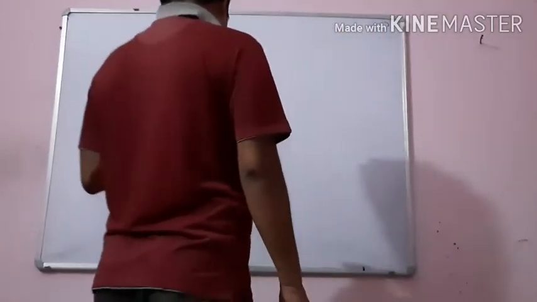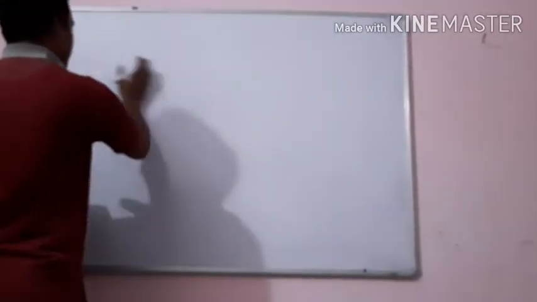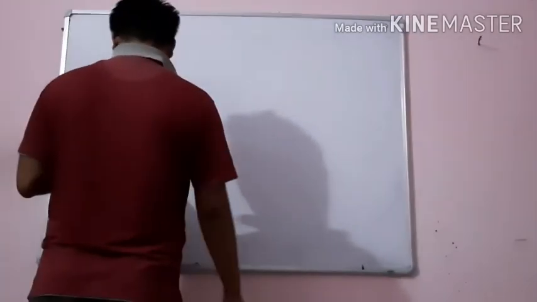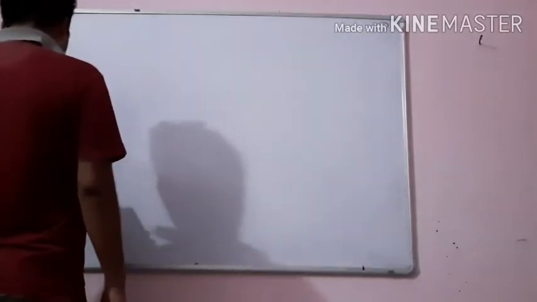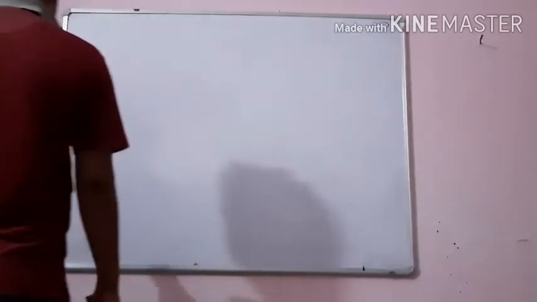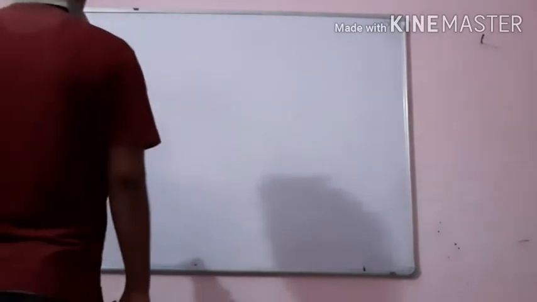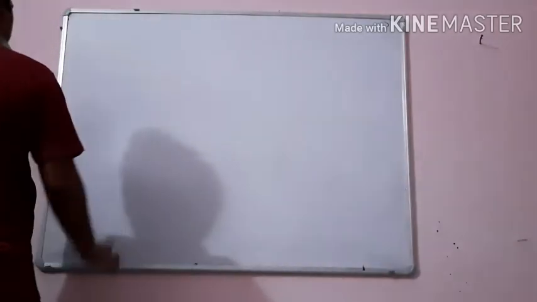Example number 4 of chapter 14 gives the weight of 30 students. We have to move to chapter 14, table number 14.3, not exercise 14.3, and example number 4.